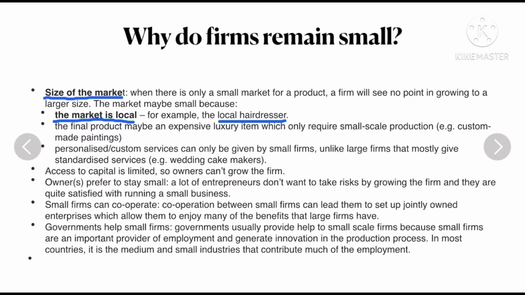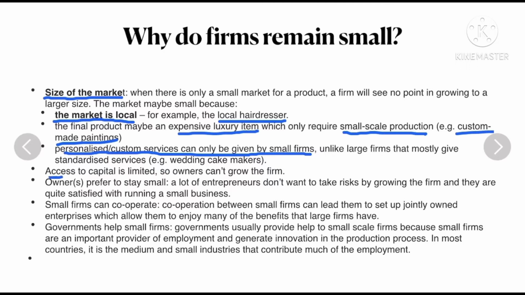Then the final product may be an expensive luxury, and that will require small scale production. So here the example is custom made paintings. Personalized custom services can only be given by small firms. Large firms will mostly give standardized services. Another example is wedding cake makers.